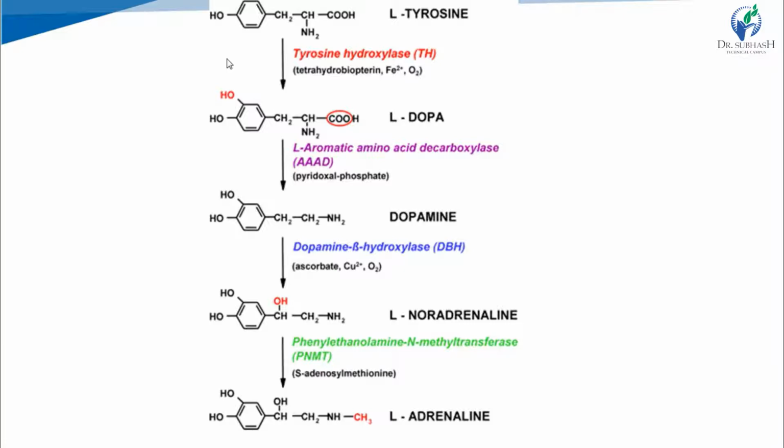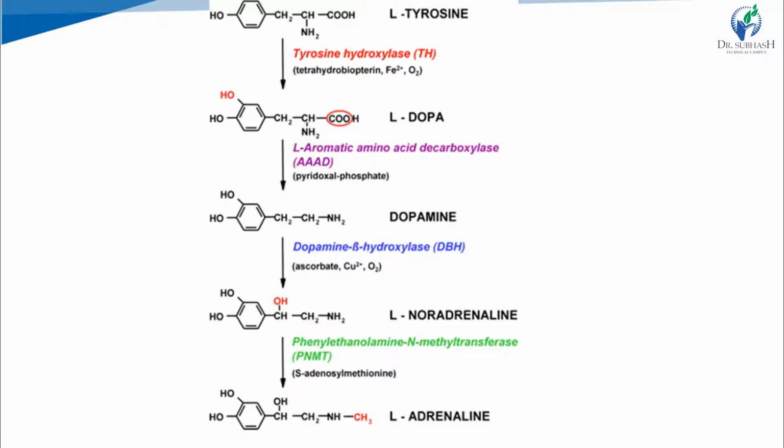which is the short form of dihydroxyphenylalanine. Phenyl means phenyl ring, dihydroxy means two hydroxyl groups are there, and phenylalanine has CH2, CH2, NH2, COOH. This group is known as alanine. So the full form of DOPA is dihydroxyphenylalanine.